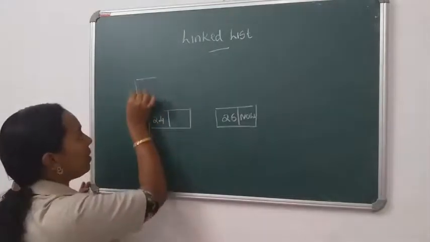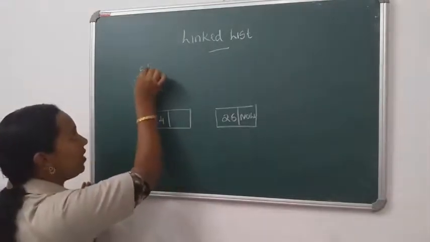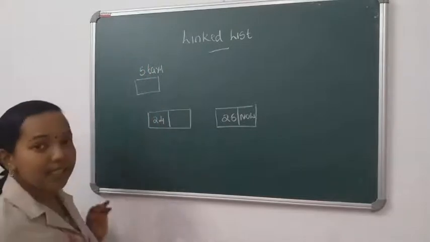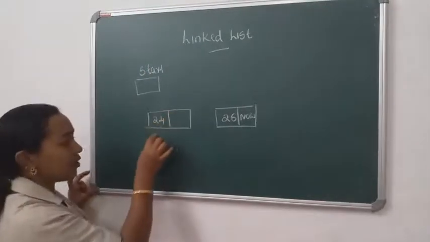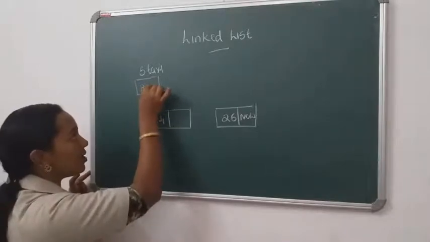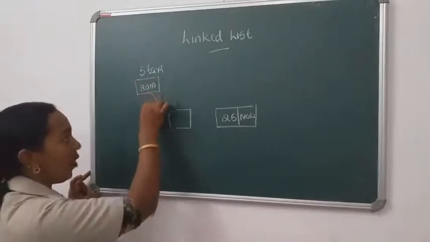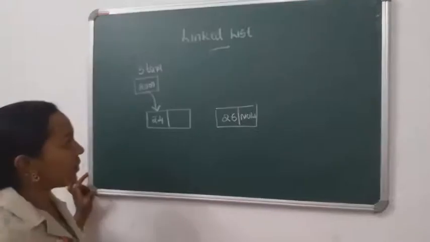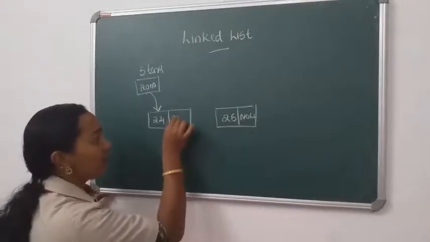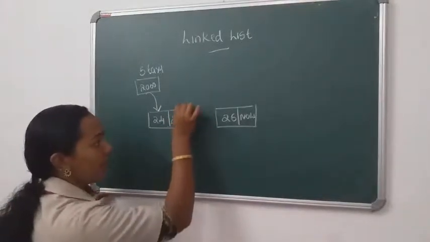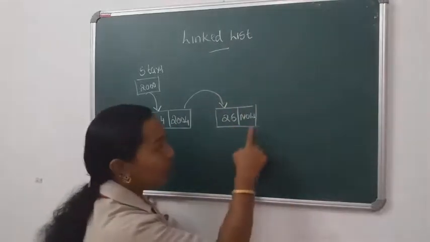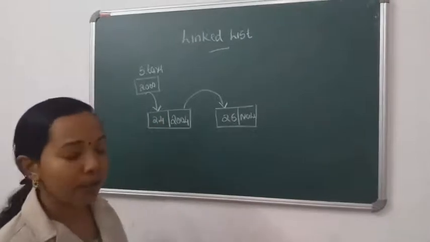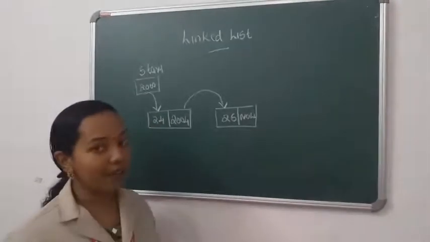The first memory address is called start. Start contains the memory address of the first node. Let us assume the address is 2000, so it is pointing to the first node. The second node's memory address is 2004, and it is pointing to the second node. After the second node, is there any other node present? No, because it points to null.